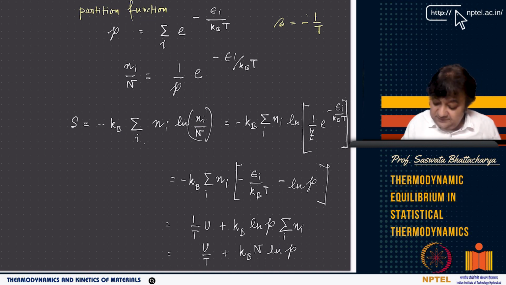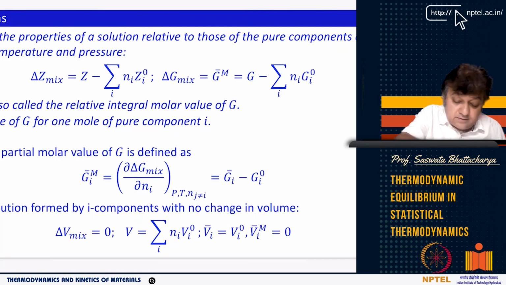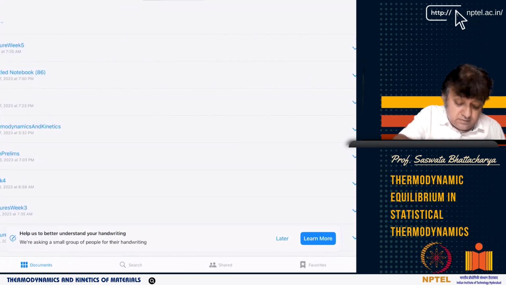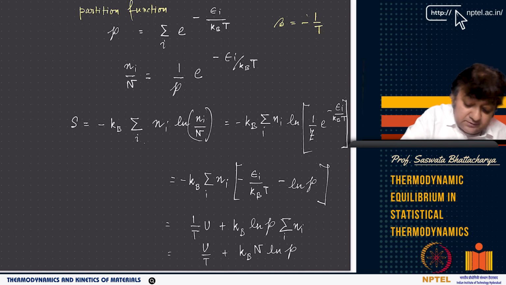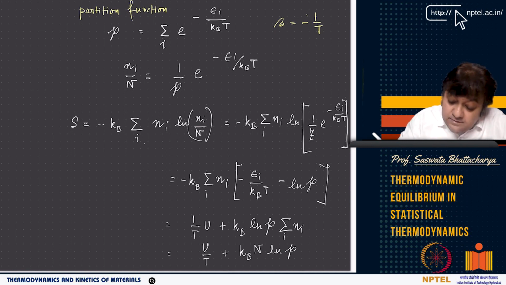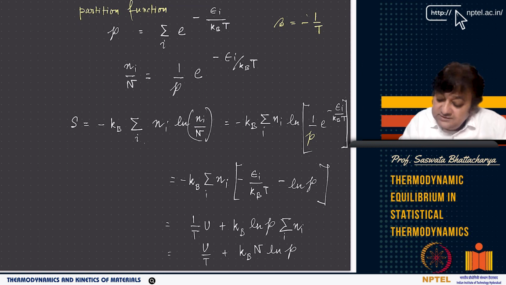So now all of these things have been established. So S is minus kB sum of n_i ln n_i by N, which is basically coming to be minus kB n_i ln 1 by P, e to the power minus epsilon_i by kBT.